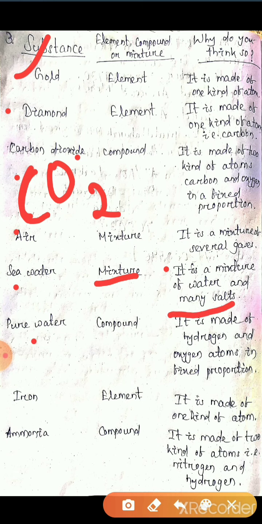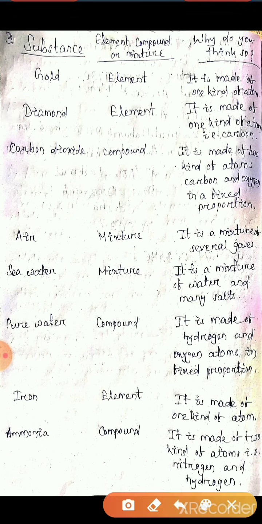Pure water. The formula of pure water is H2O. It is made up of two kinds of atoms, hydrogen and oxygen. That's why it is a compound. So, it is made up of hydrogen and oxygen atoms in fixed proportion. That's why it is a compound. Next one, iron. Iron is an element because it is made up of only one kind of atom, that is Fe.